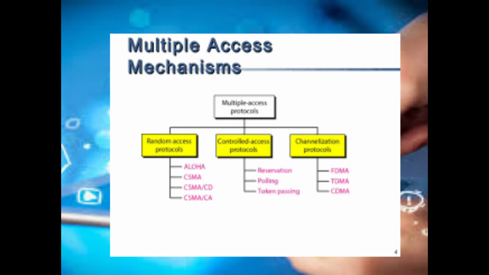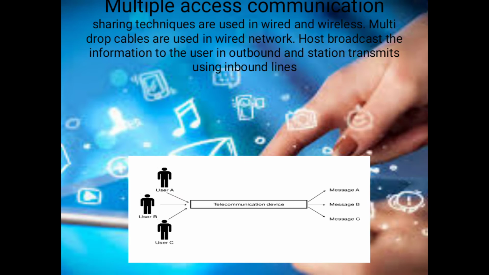This is the media access mechanism. It is of three types: random access protocol, controlled access protocol, and channelization protocol. Random access protocol includes Aloha, CSMA, CSMA-CD/CA, and controlled access protocols include reservation, polling, token passing, and channelization protocols include FDMA, TDMA, and CDMA.